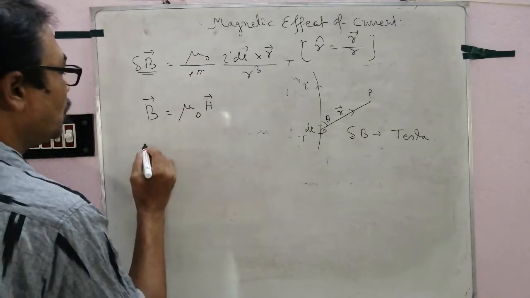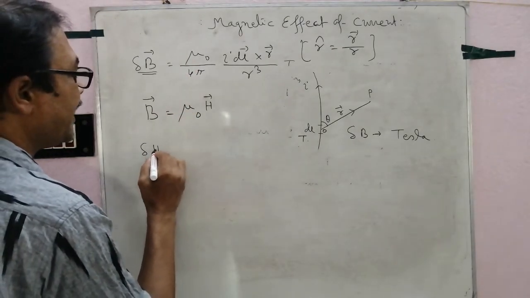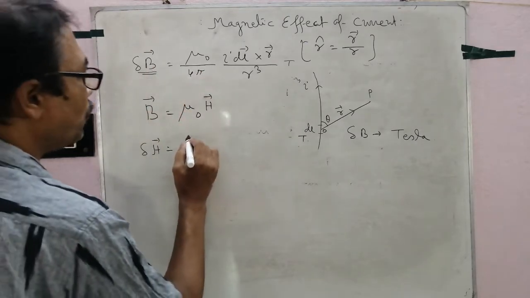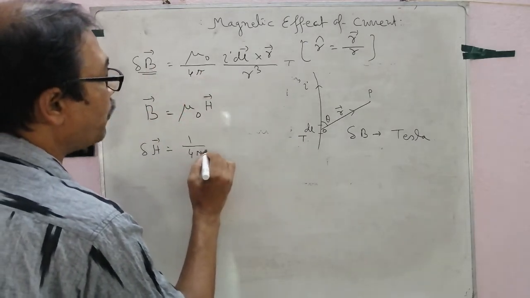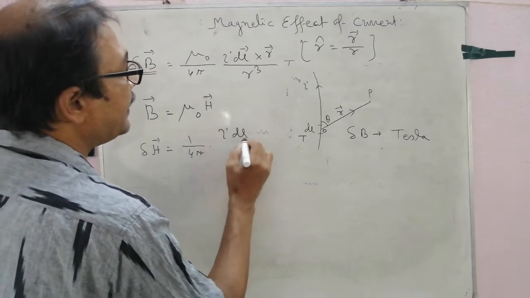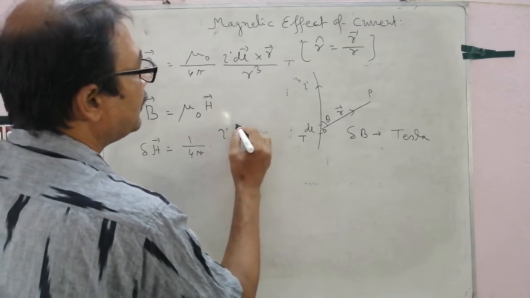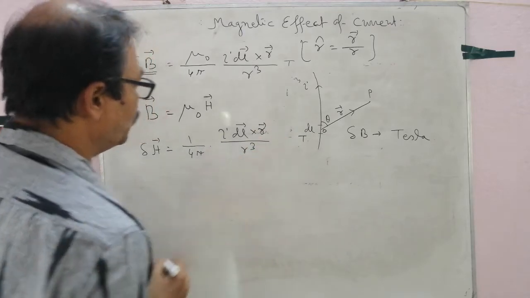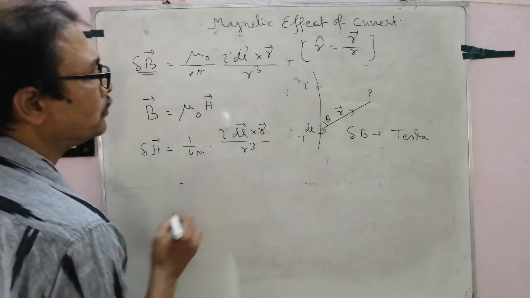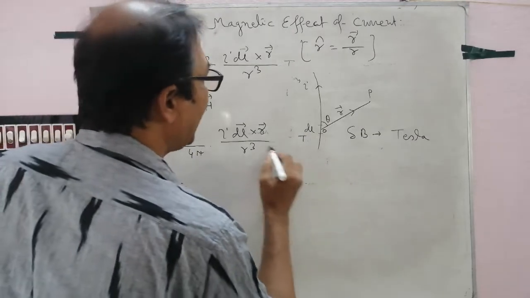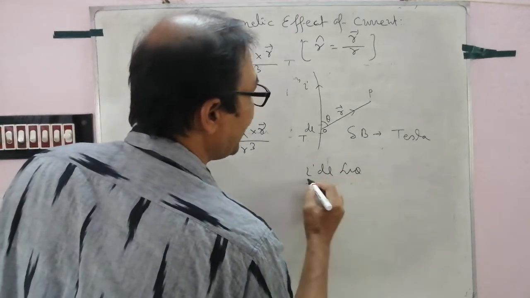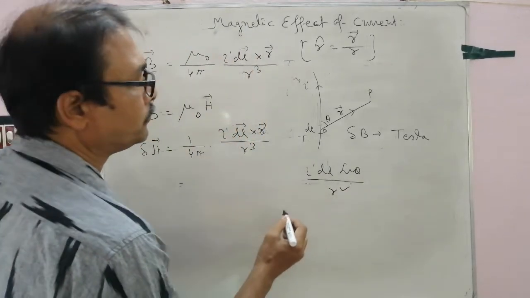Now H equal to, putting the value of mu, we get 1 by 4 pi, I del L cross R by R cube. Follow. We know I del L sin theta by R square.